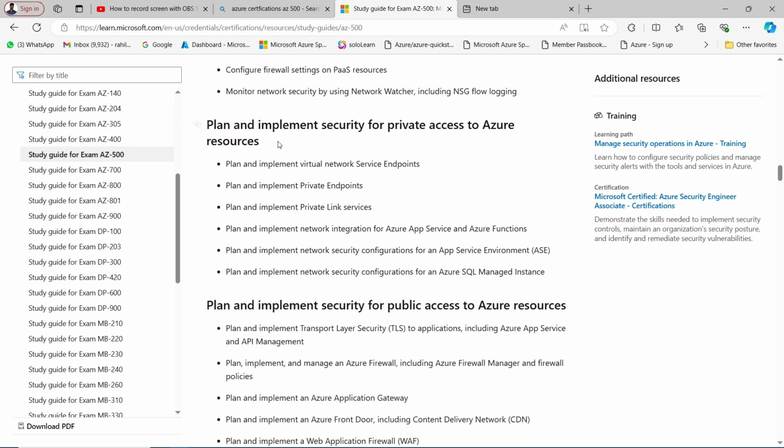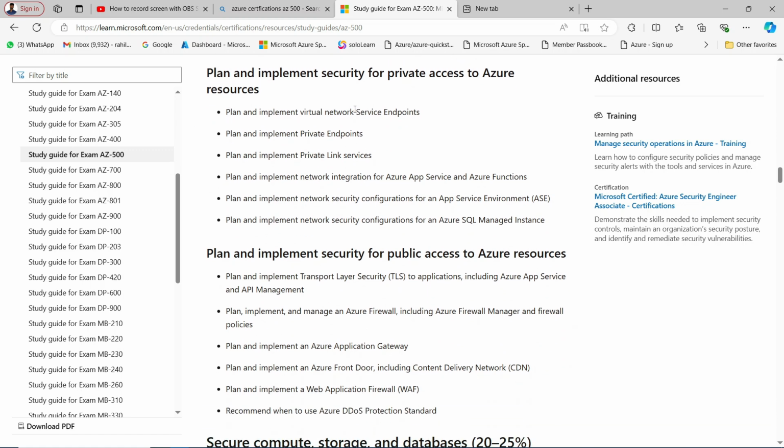Okay, plan and implement security for private access to Azure resources. We all know about it when you talk about private access: service endpoints, you should know private endpoints, right? Private Link. These are all very basic if I talk about Azure security.